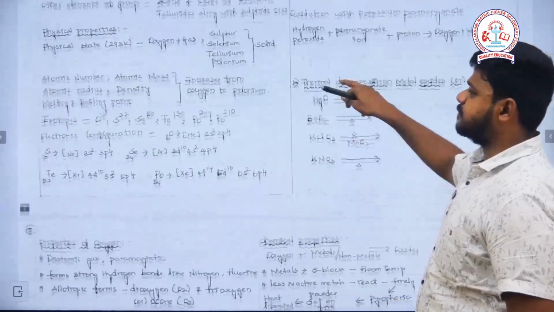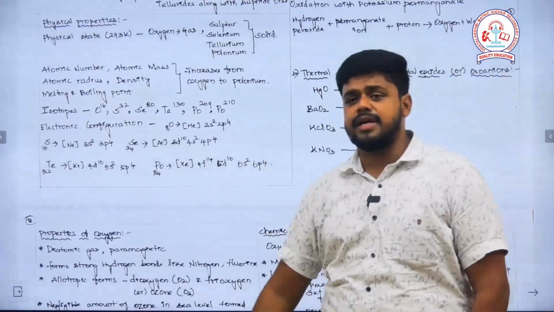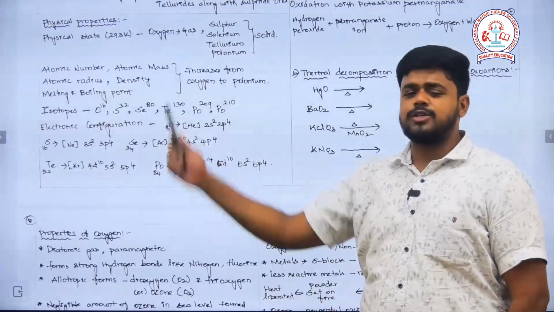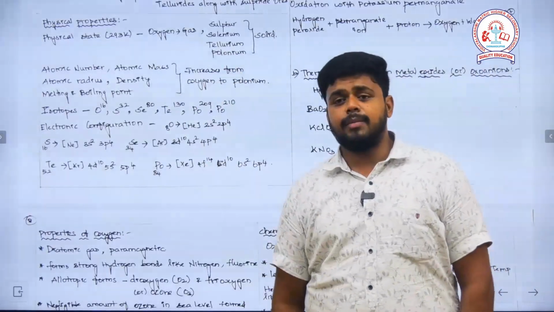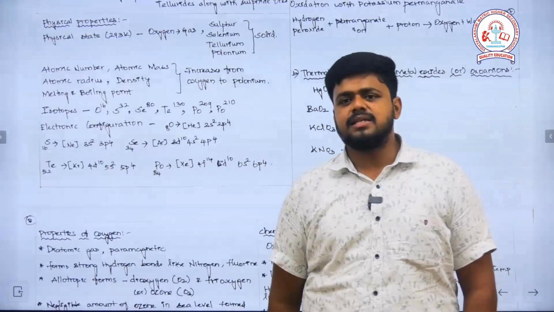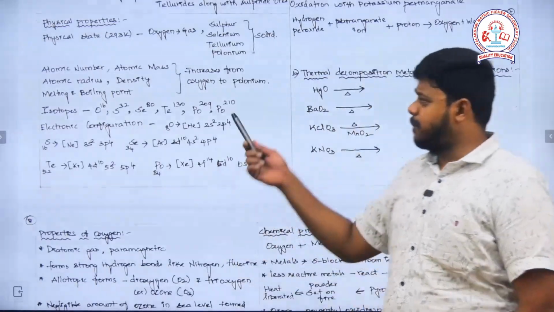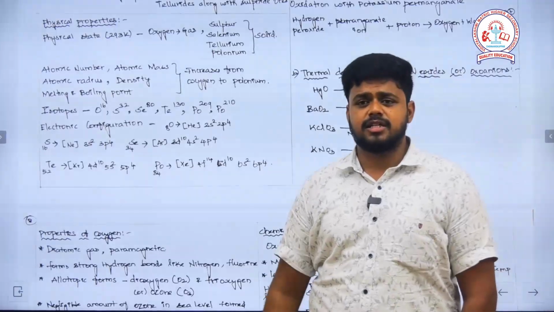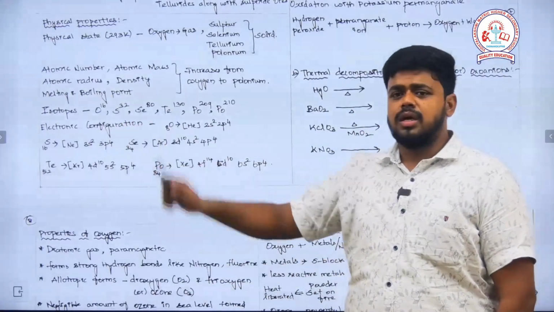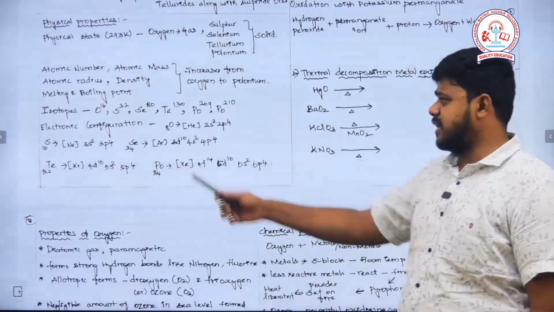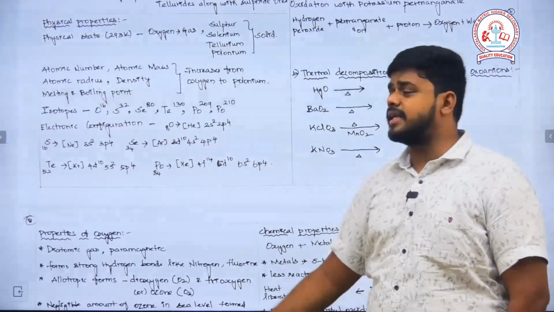Now its physical properties. If you look into the physical properties, at room temperature oxygen exists as a gas, and the rest exist as solids. Atomic number, atomic mass, radius, melting point, boiling point and density obviously increase from oxygen to polonium. Isotopes are not listed, so the elemental form is what is listed here.